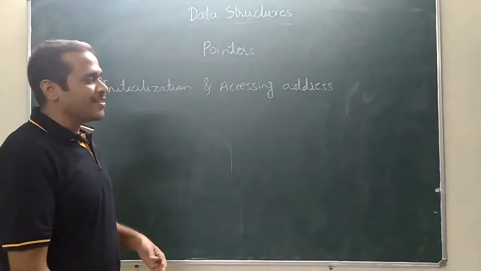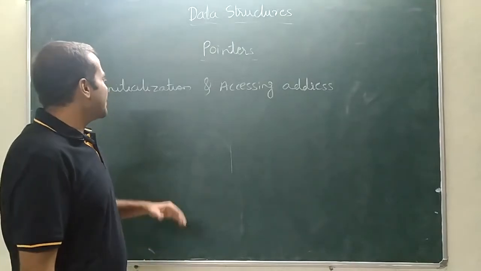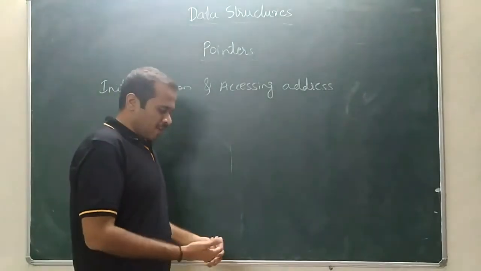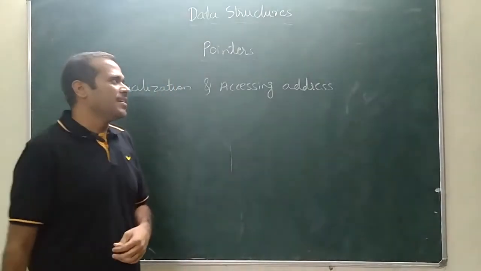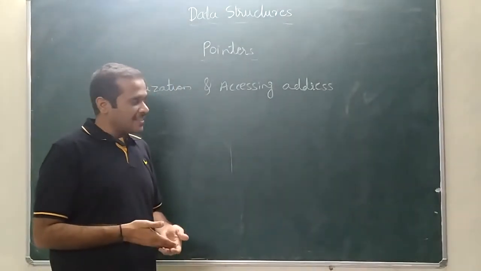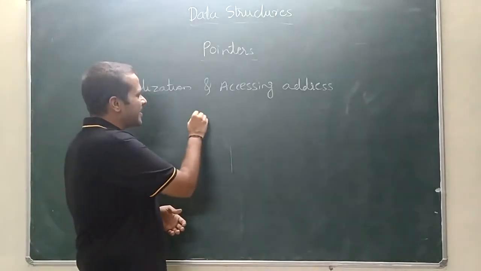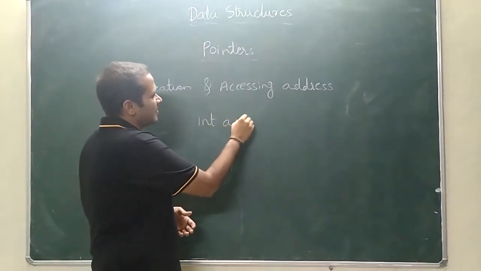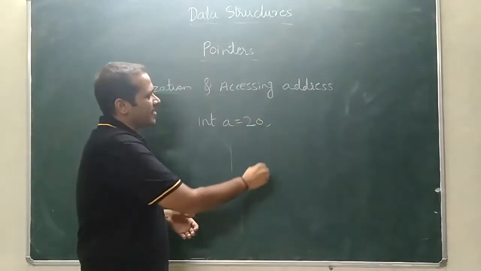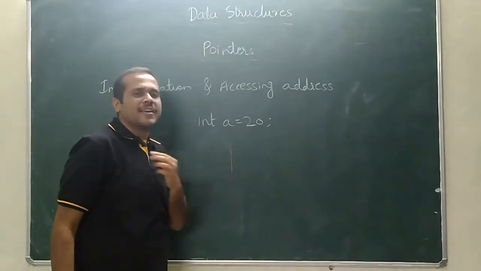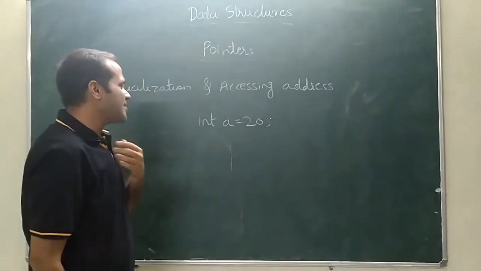Today let us discuss the new topic, that is initialization and accessing address. As we know, we can assign and access values. For example, int a equal to 20. So we know that we can access this 20, correct?